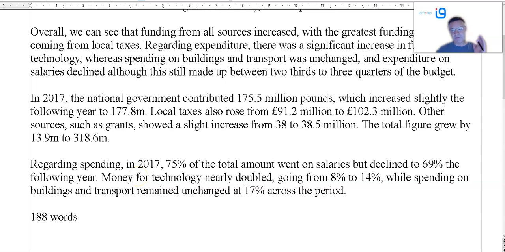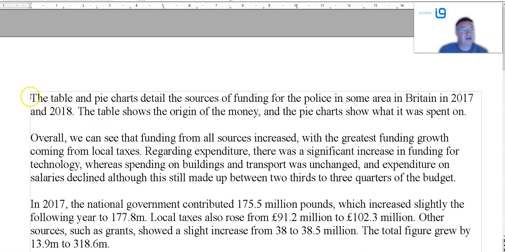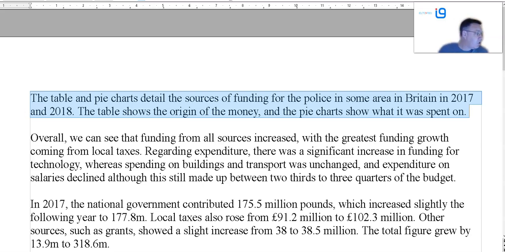The government contributed this, which increased. Local taxes rose. Other sources showed a slight increase. Pie charts. Regarding spending, 75% declined, blah, blah, blah. I'm not going to bother reading it out, but that's it. This one's pretty straightforward, yeah? So all you need is, I say, do your introduction, right? Try and get as much detail in as possible, because you can get a decent score if you do that.